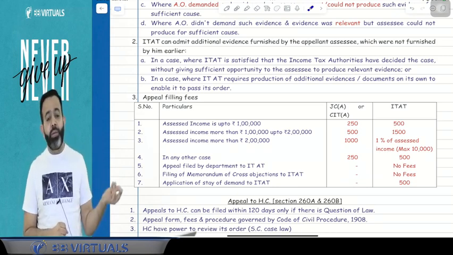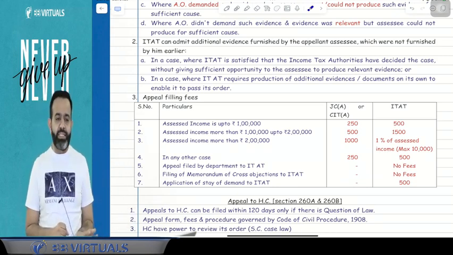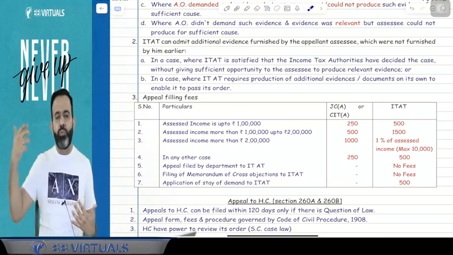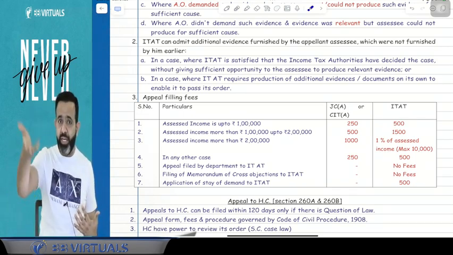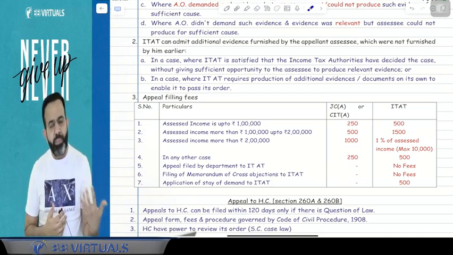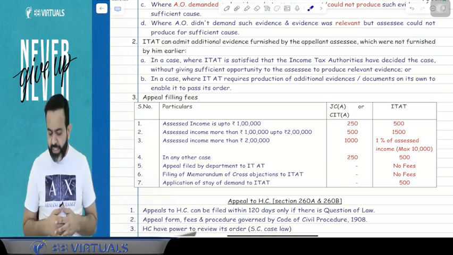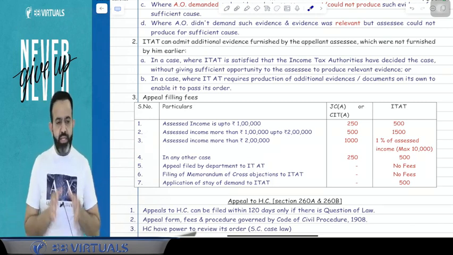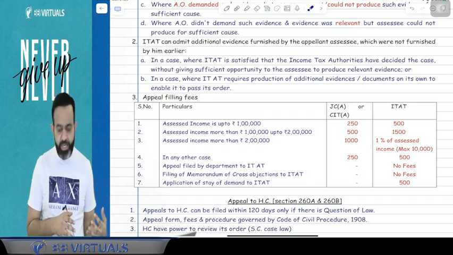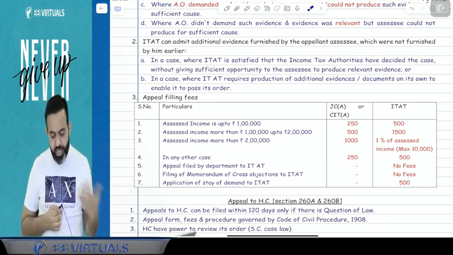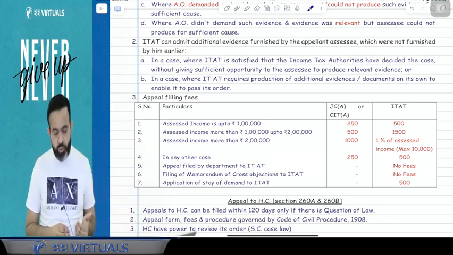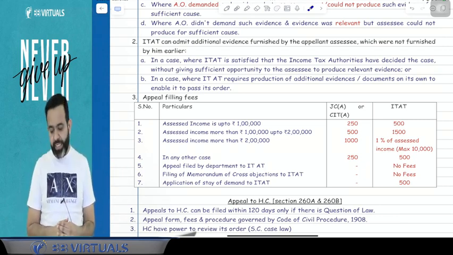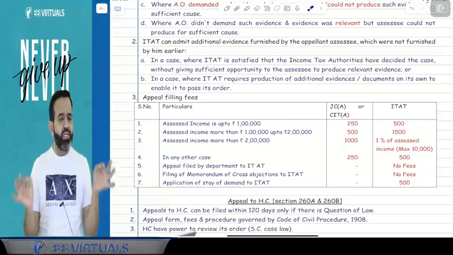And suppose your appeal is not related to any assessed income, the appeal is related to some other reason. Suppose for example, they have put some penalty, or they treat you as an assessee in default. So if the appeal is related to any other reason, then guys your filing fee will be 250 rupees. So what is the filing fee? If your assessed income is up to 1 lakh rupees, then the appeal filing fee is 250. If your assessed income is more than 1 lakh up to 2 lakh, then 500 rupees. More than 2 lakh, then 1000 rupees. And in case of any other case, your appeal filing fee will be 250 rupees.